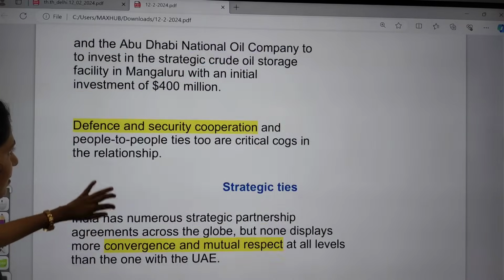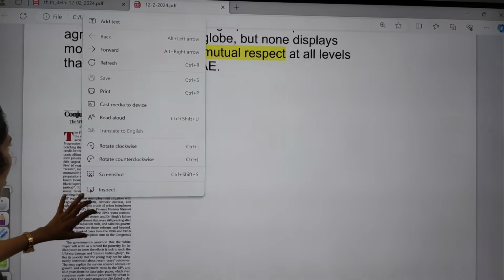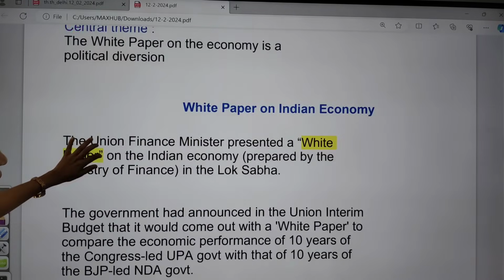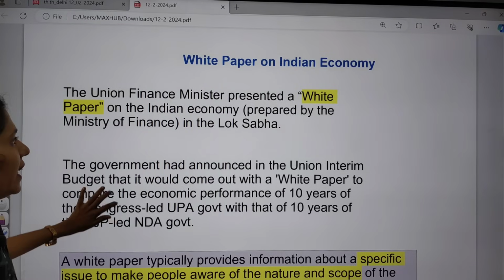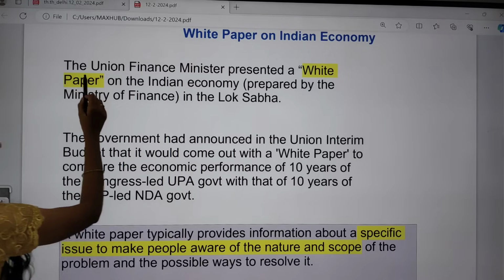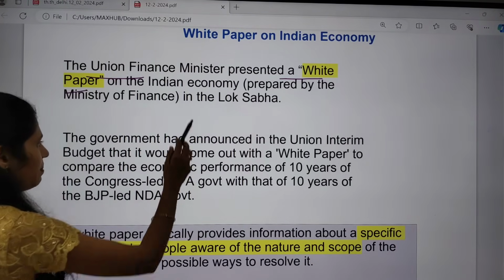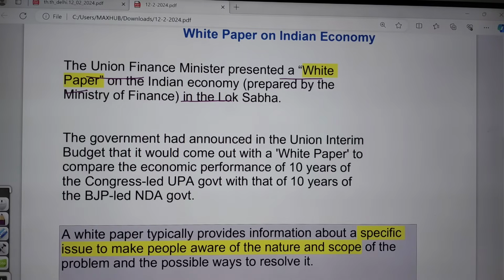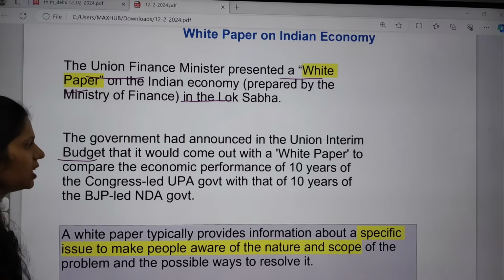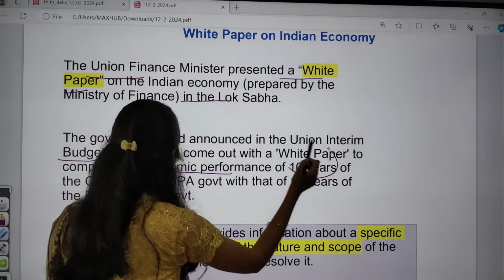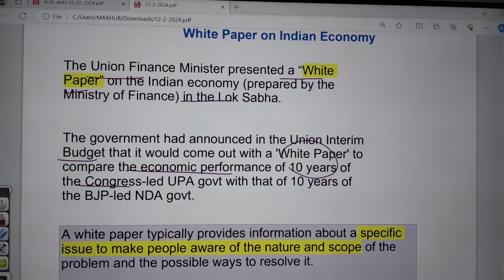Now let us see this topic, that is Conjuring a Catharsis. So this article is talking about the white paper on the Indian economy. So the Union Finance Minister presented a white paper on the Indian economy in Lok Sabha. And the government had announced in the Union interim budget that it would come out with a white paper to compare the economic performance of 10 years of the Congress-led government with 10 years of the BJP-led government. So they are comparing how the economic development happened.